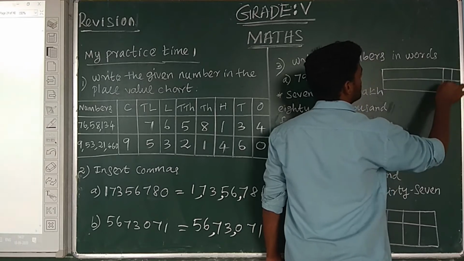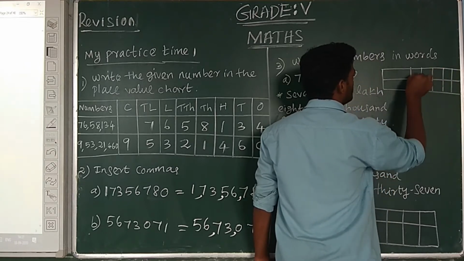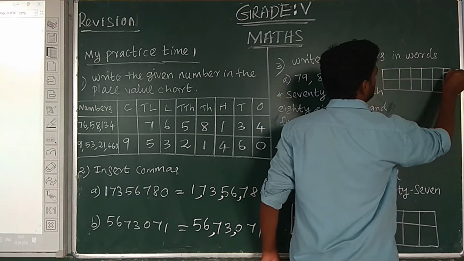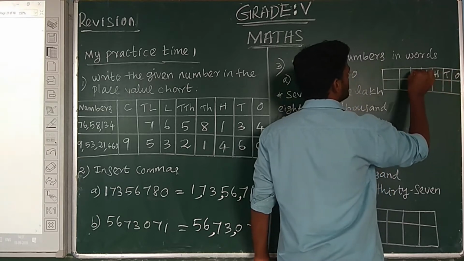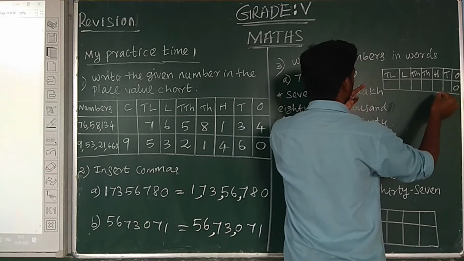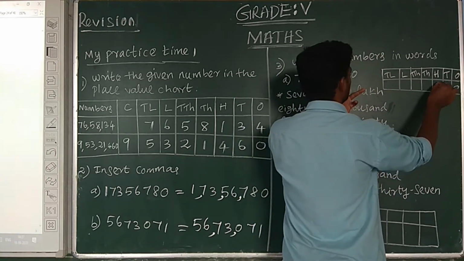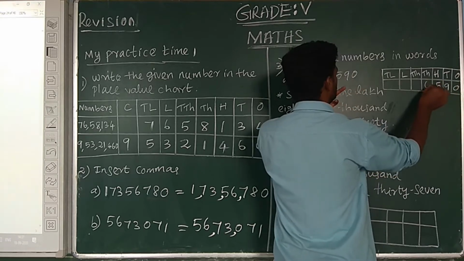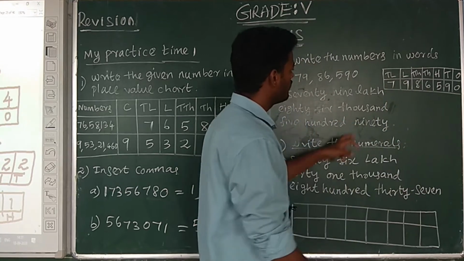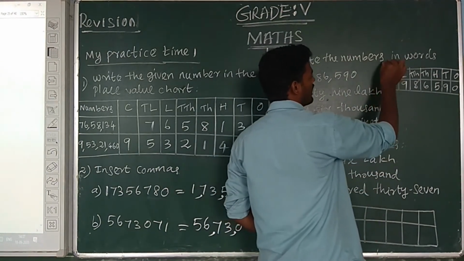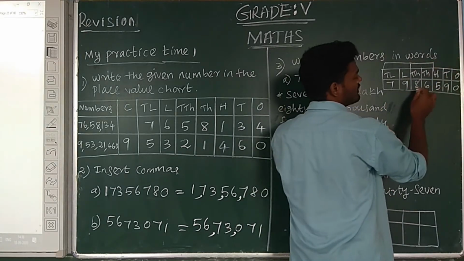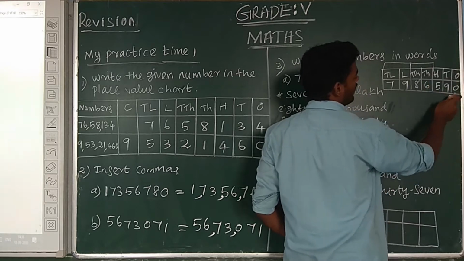ones, tens, hundreds, thousands, 10,000s, lakh and 10 lakh. Ones place 0, tens place 9, hundreds place 5, thousands place 6, 10,000 place 8, lakh place 9, 10 lakh place 7. Therefore, lakhs period 79 lakh, thousands period 86,000 and ones period 590.